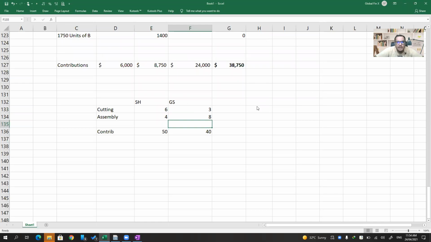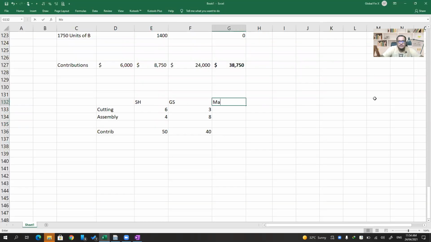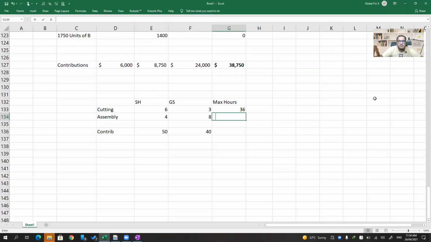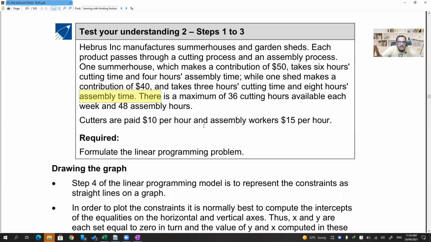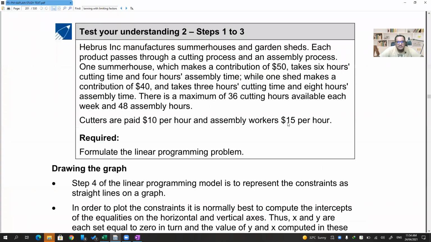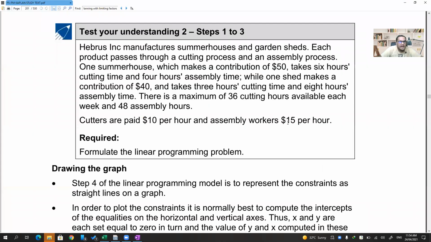Maximum 36 cutting hours available, and in assembly you have 48 maximum hours. Cutters are paid $10 per hour, so cost for cutting is $10 per hour, and for assembly $15 per hour.